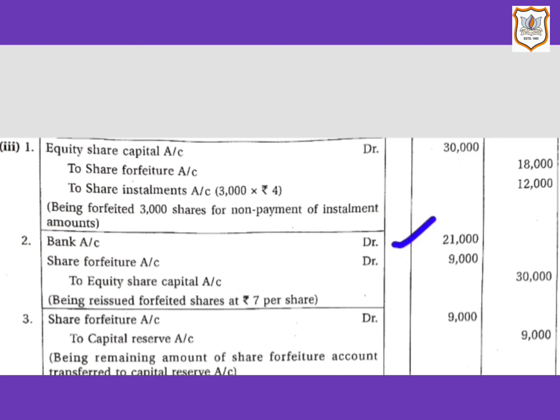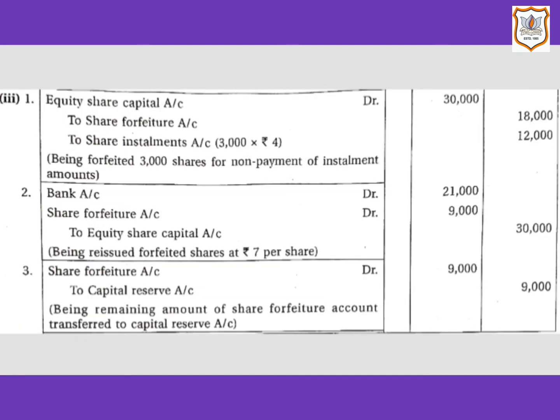Here again, company is receiving money in the bank. So here again bank account will be debited by ₹21,000. Then share forfeiture account will be debited by ₹9,000. That is 3000 shares multiplied by discount amount per share, that is ₹3. That is 10 minus 7, that comes to ₹3.